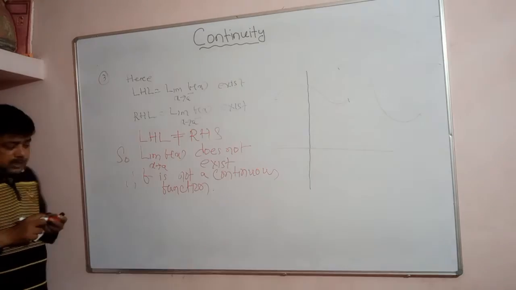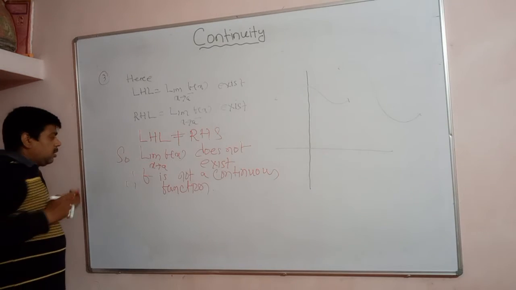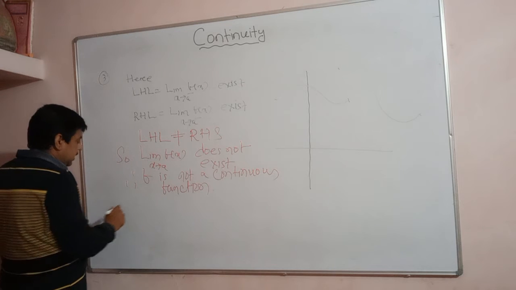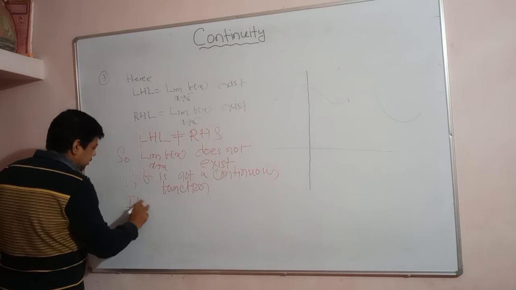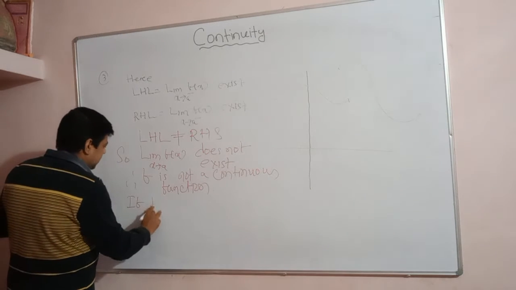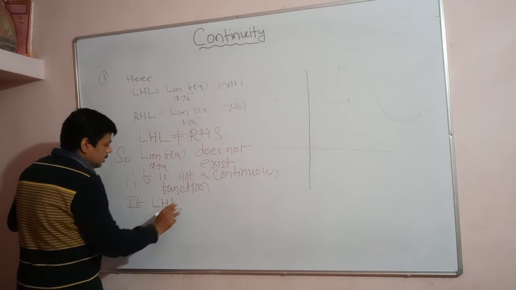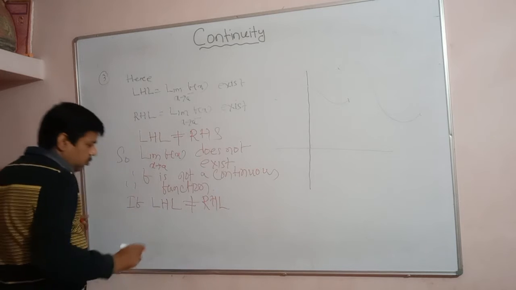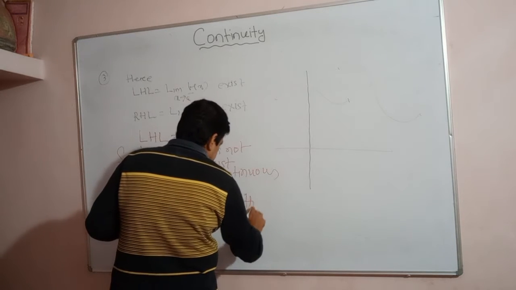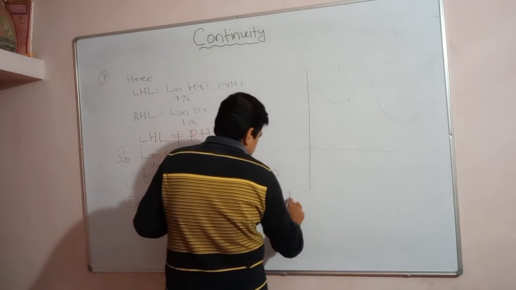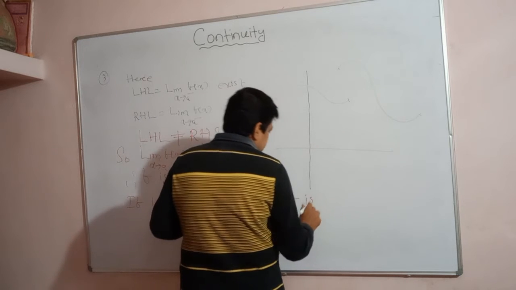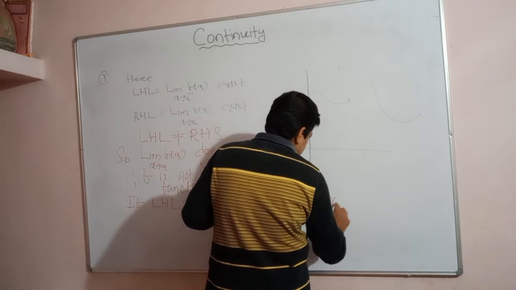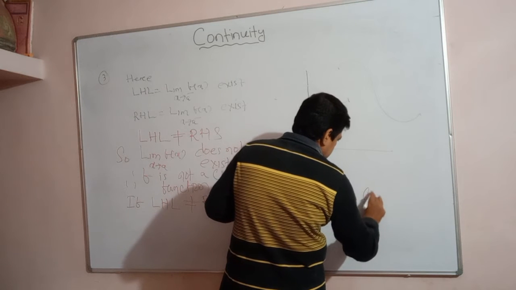So this is another case here. What do you learn here? If the limit does not exist, if the left hand limit is not equal to the right hand limit, then f is a discontinuous function, which means f is not a continuous function.